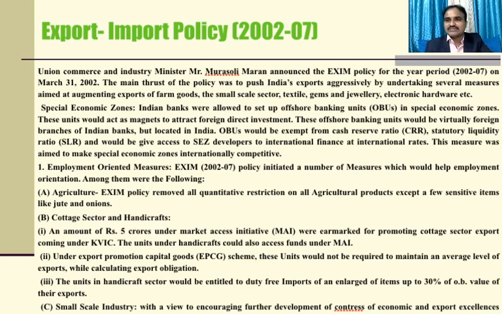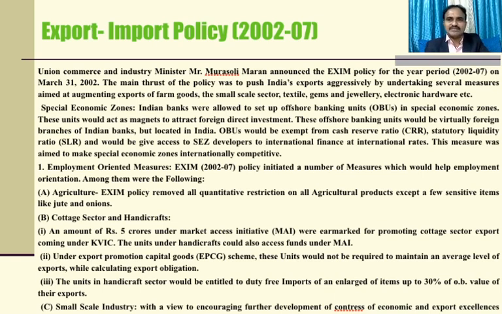Murad announced the EXIM policy for the period 2002-2007 on March 31, 2002. The main thrust of the policy was to push India's exports aggressively by undertaking several measures aimed at augmenting exports of goods: small-scale sector, textiles, garments, jewelry, and electronics hardware.